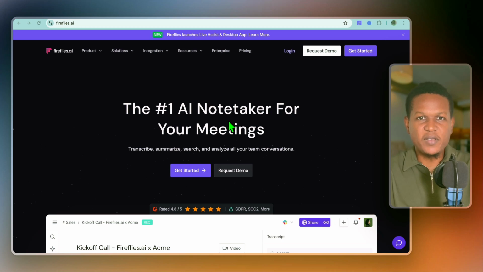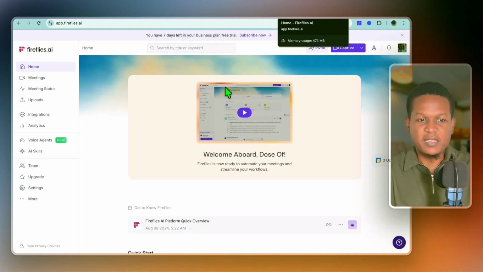Keep in mind, with Fireflies, it will recommend that you sign up using your credit card, but it won't charge you, as you'll be given a 7-day free trial period. So don't worry, it won't charge your credit card. So you can simply tap on Get Started. Once you're signed in, you'll be redirected to a home page just like this.